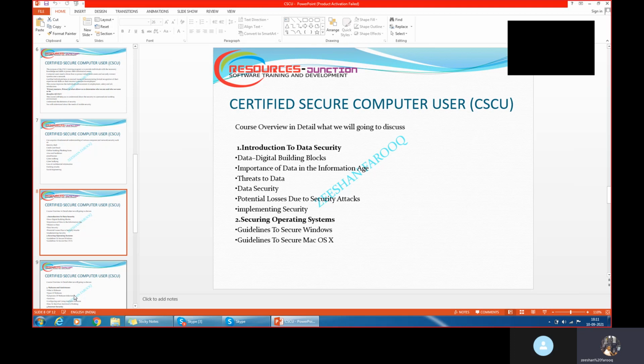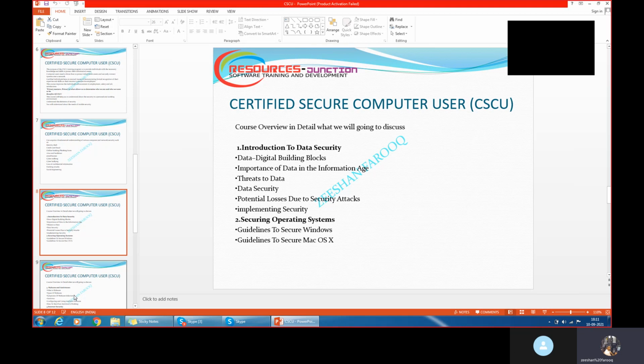What are the losses when an attack happens? For example, most of the time, data will get attacked, but these people will not take a backup either. So how are we implementing the security standards, and how are we implementing the proper tools to protect the data? We'll discuss in detail in this unit 1.